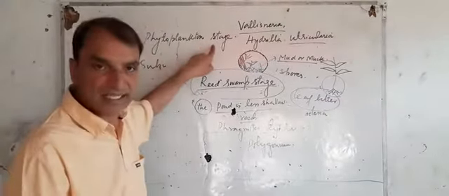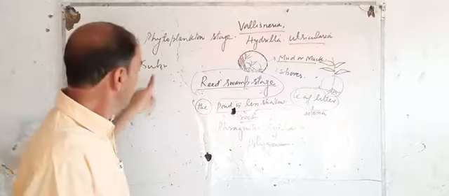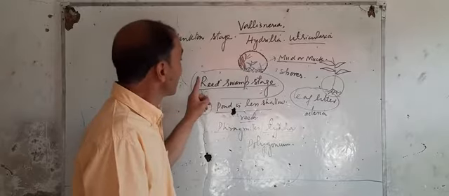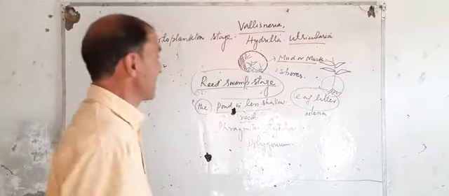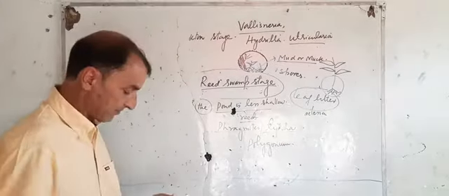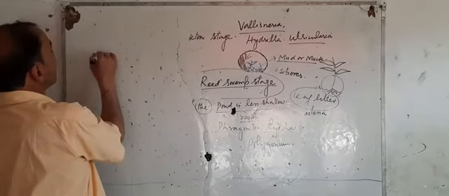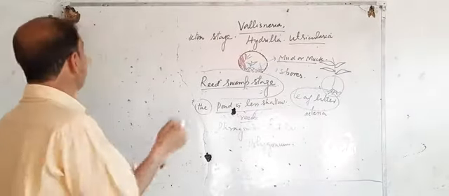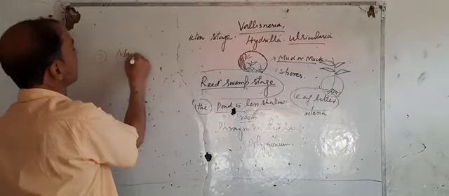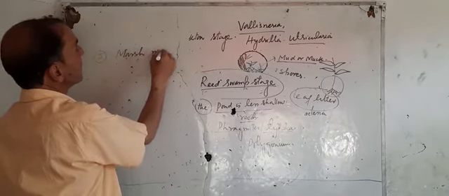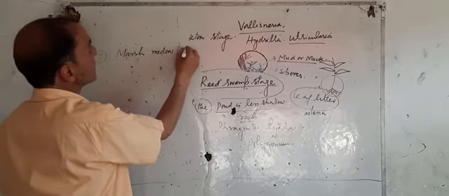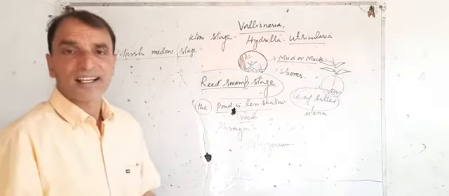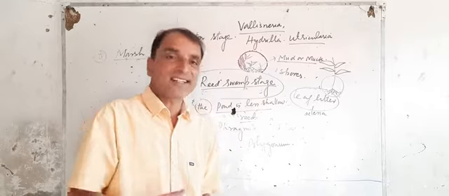First stage was the phytoplankton stage, second stage was the submerged stage, third stage was the floating stage, and then came the fourth stage, reed swamp stage. Now fifth stage. Let us discuss fifth stage. Fifth stage is marsh meadow stage or sedge stage. Marsh meadow stage. In this stage, plants such as juncus, plants such as